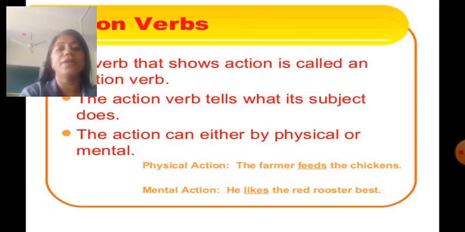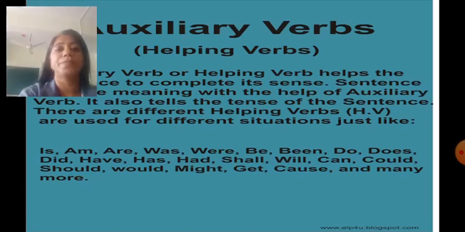For example, the farmer feeds the chicken. Here, physical action is done. He likes the red rooster best. Here, it shows mental action. So, the action may be physical or mental. That action is known as an action word or action verb.